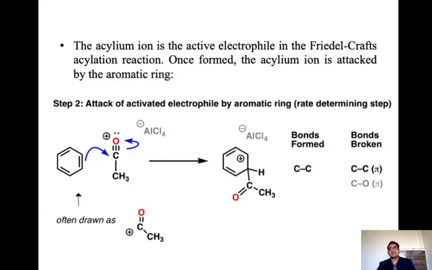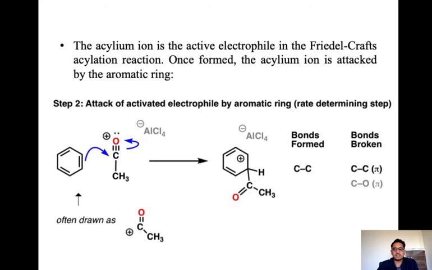Okay. In the next step, the acylium ion is the active electrophile in the Friedel-Crafts acylation reaction. Once formed, the acylium ion is attacked by the aromatic ring. Once the acylium ion formation takes place, we have this positive charge, the cationic acylium ion. In the same step, benzene attacks that carbon atom, the valency of the carbon and oxygen bond rearranges, and the bond breaks. After that, this carbocation will be generated. That is the common reaction. Mechanisms are the same for all the reactions. After that, this carbocation will form, but we have introduced this acyl group here.